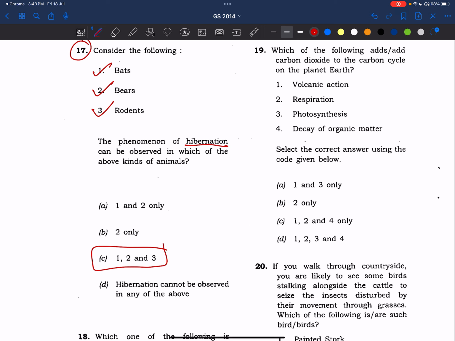Actually, here all three hibernate. So the answer is 1, 2, 3. It's not about the answer, right? Sometimes UPSC gives such questions that we need to leave and save our time and marks also. In 2024, I attempted all 100 questions and it cost me a lot. And in 2025 also, unknowingly, I attempted 96 questions. If I had left at least 6 to 10 questions, maybe I would be in the list also. Maybe, don't know. God knows. Now let's make notes on bats, bears, rodents, and other animals which hibernate.